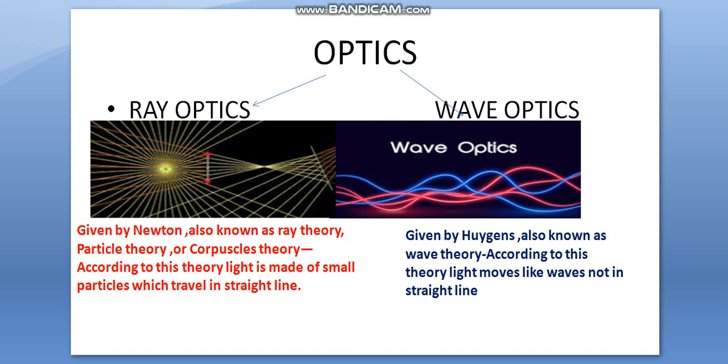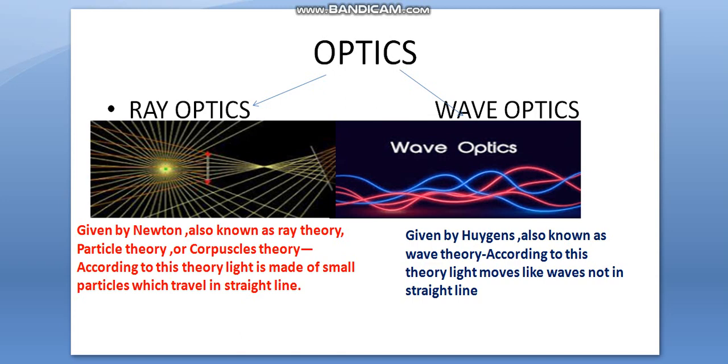Now, a question can be asked, who gave the concept of ray theory? That is Newton. Particle theory, that is, light is made of small particles. Who gave the corpuscle theory or particle theory? That is Newton. So, in this way, a question can be asked in MCQ.